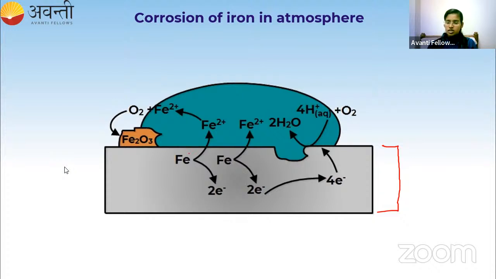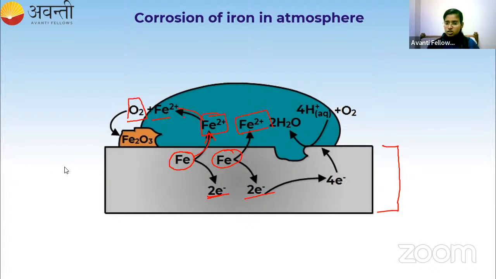So first of all, what will this iron do? Iron will lose two of its electrons and it will be converted to Fe2+. Like this, all the irons will lose 2 electrons and be converted to Fe2+. And that Fe2+ will react with the oxygen present in the atmosphere. In the atmosphere we have many gases, and one among them is oxygen. So it will react with oxygen and be converted to Fe2O3.